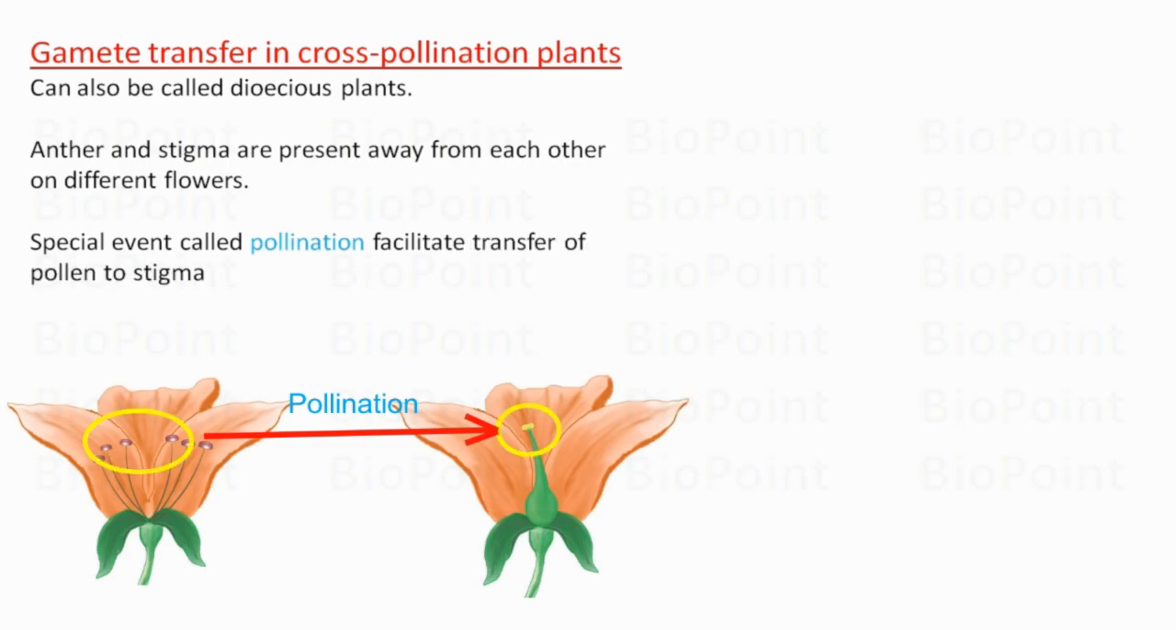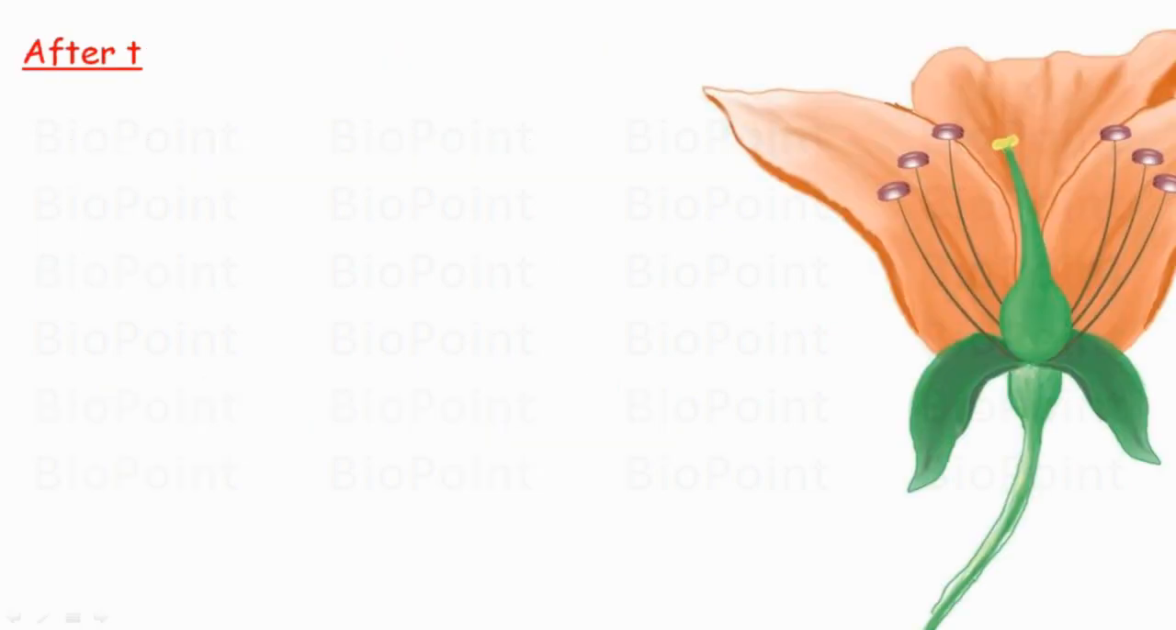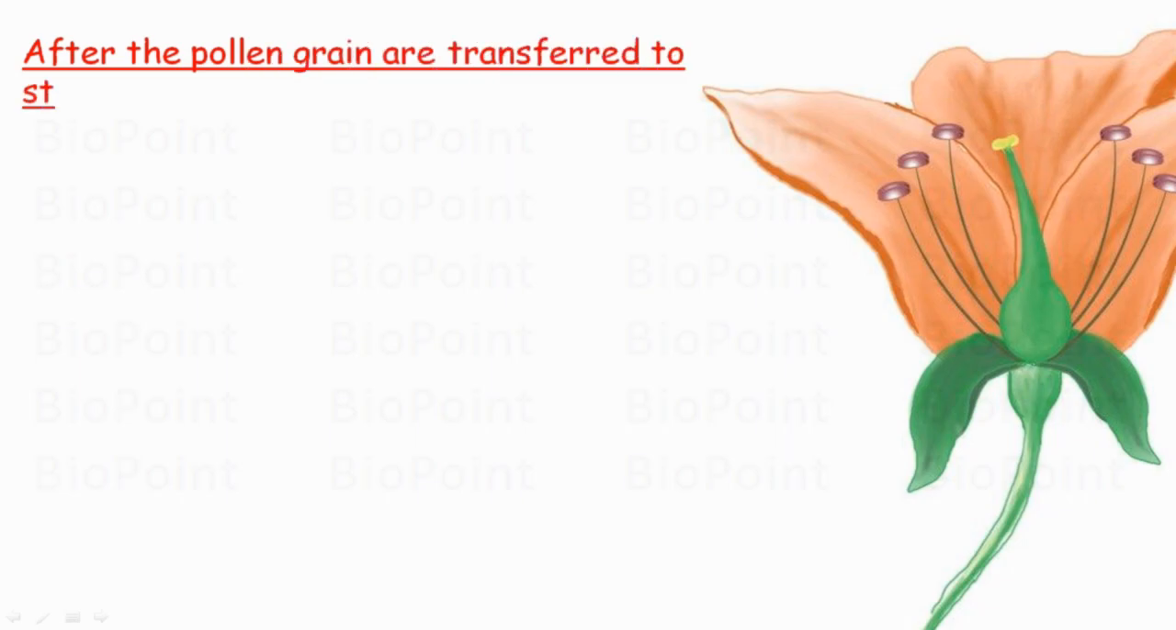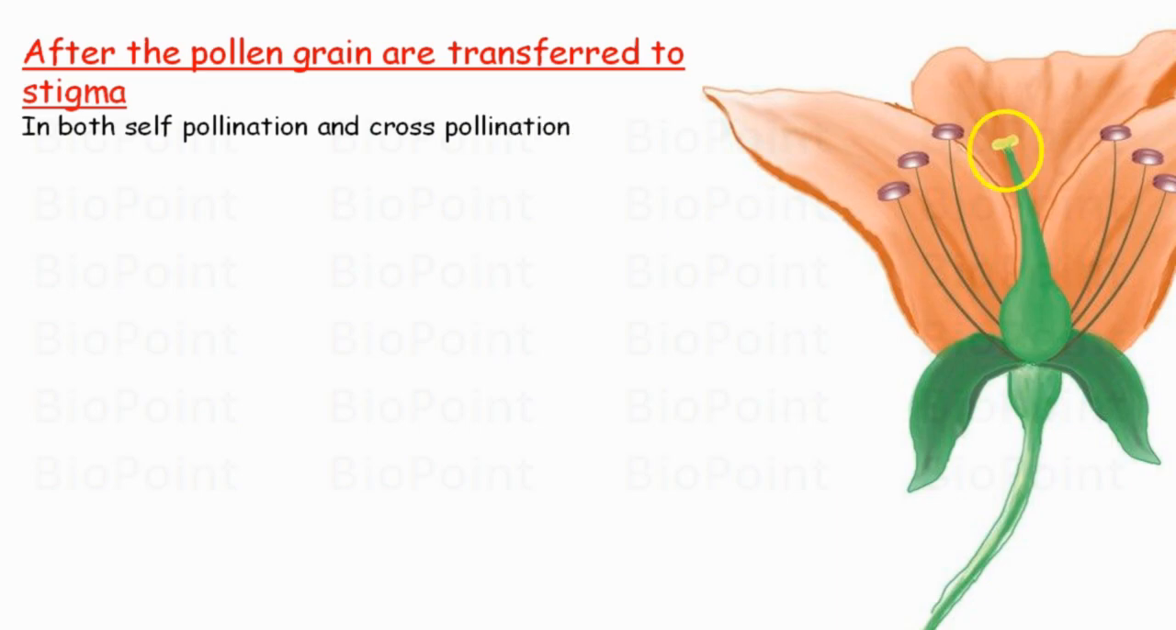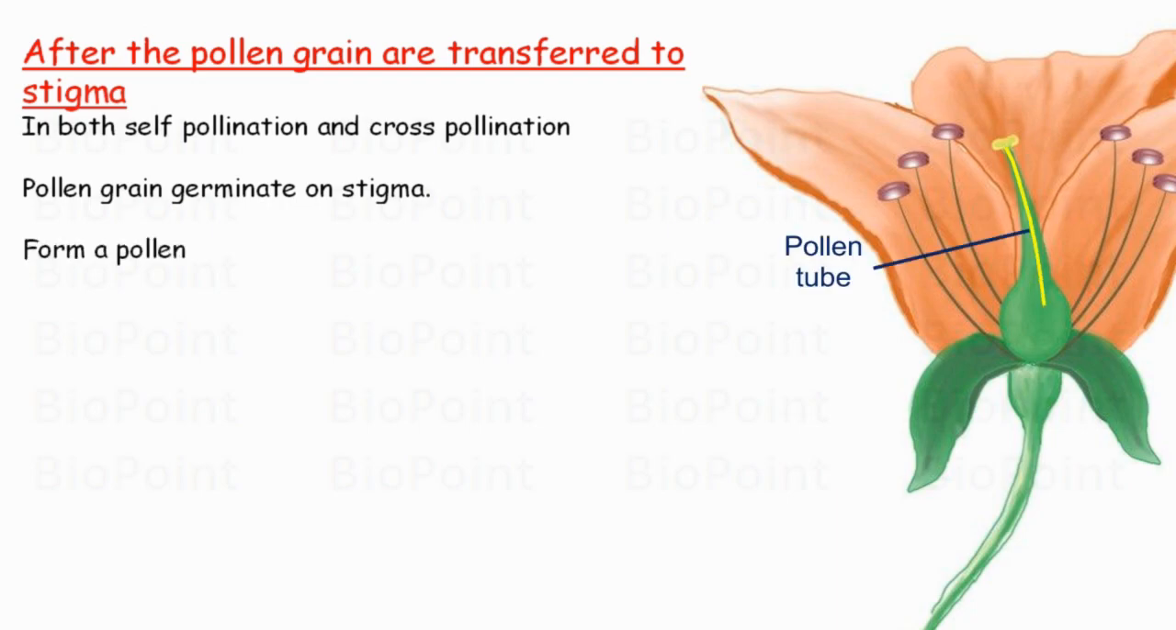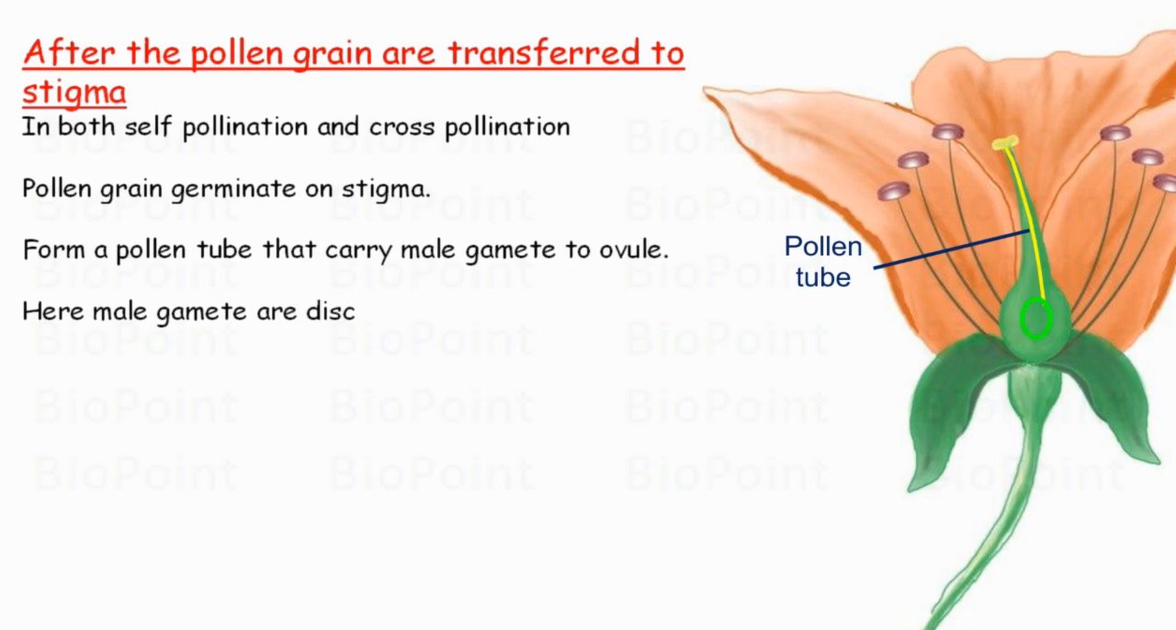We will discuss the details of pollination in coming videos. In both self-pollination and cross-pollination plants, after the pollen grains are transferred to the stigma, the pollen grains germinate on the stigma and form a pollen tube downward into the style, through which the male gamete from the pollen grain is carried to the ovule. In the ovule, male gametes are discharged near the egg.